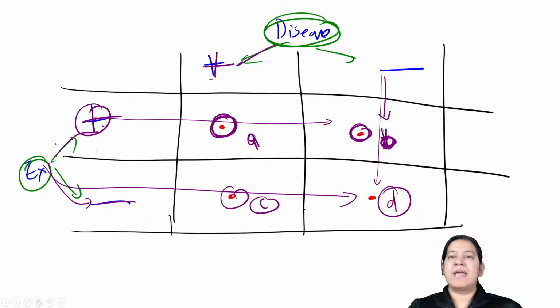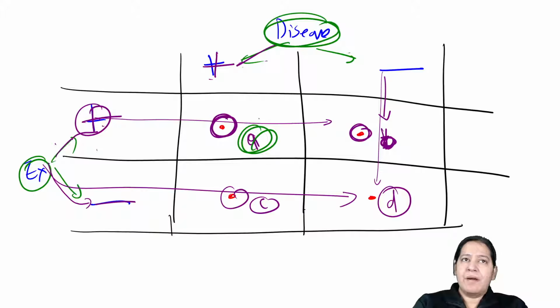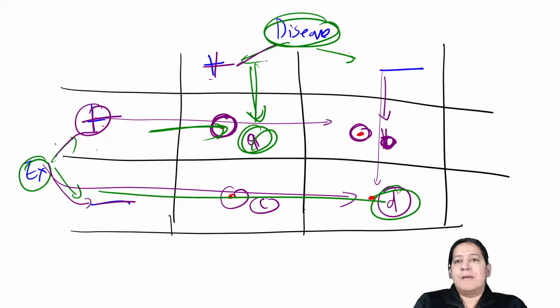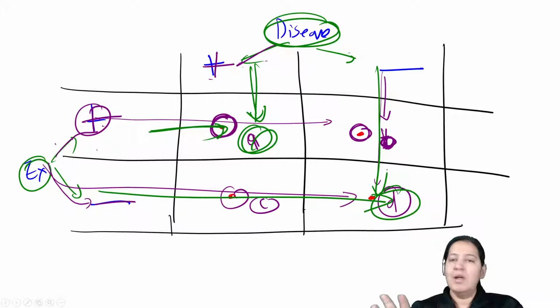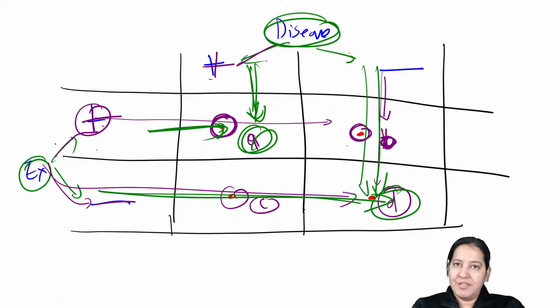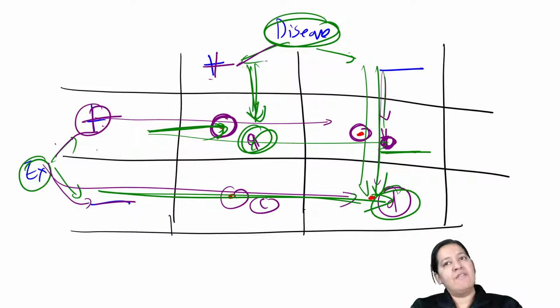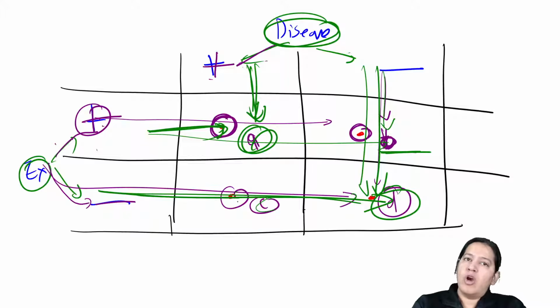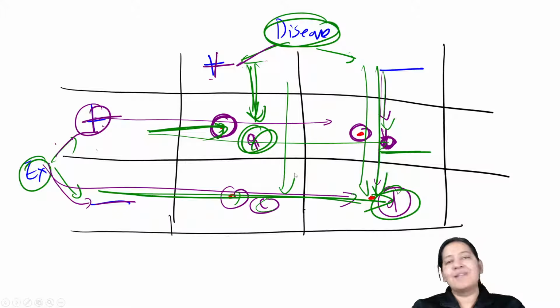Do you have any problem in understanding it? So these are A, B, C, D, 4 categories I have taken. Understand one thing: A is the person in which both are present. They smoke, they have lung cancer also. D is the person in which both are absent. They do not smoke and they do not have lung cancer. B is the person who smokes but does not have lung cancer, and C is the person who does not smoke but has lung cancer. So this is how you have to understand this table.